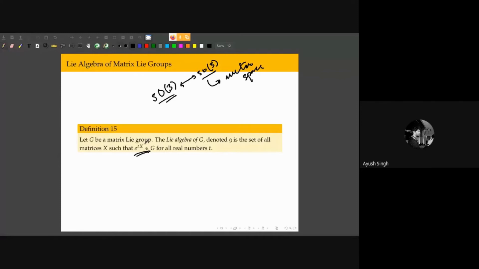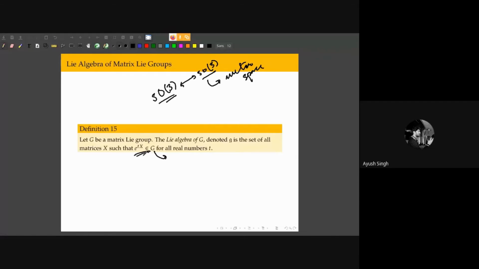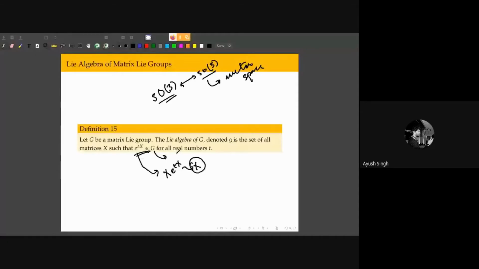So in this group manifold, I have a curve characterized by t, and I can take the derivative of this curve, which gives me X e to the tX, and at identity, this derivative becomes just X, right? So I'm taking all these tangent vectors to the group G at identity and collecting them together, and I'm calling them the Lie algebra.